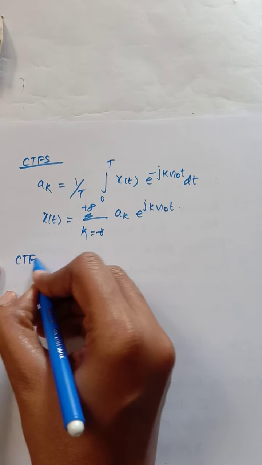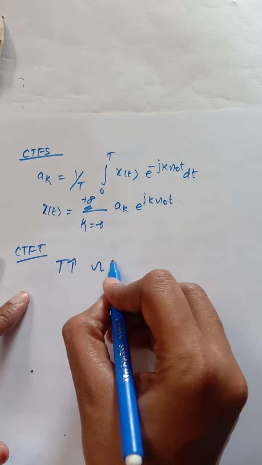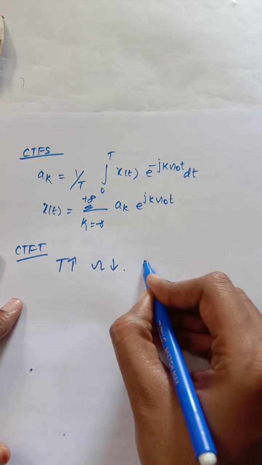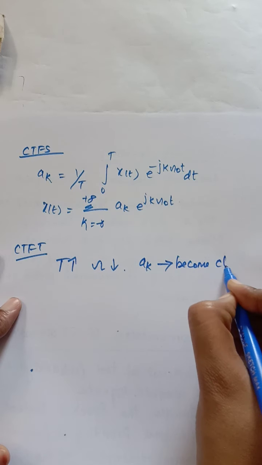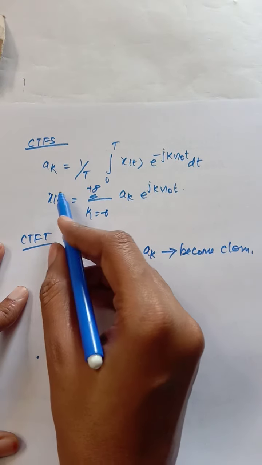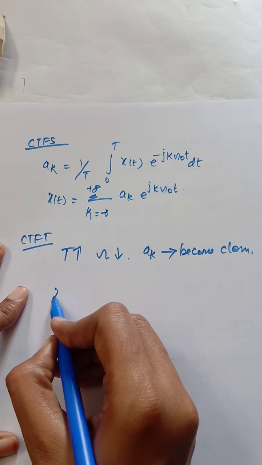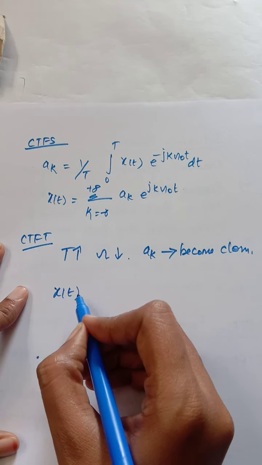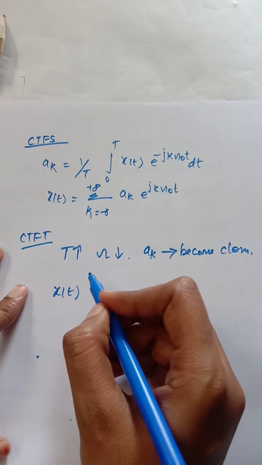Now for the CTFT, as the time period increases, the fundamental frequency decreases, so the Fourier coefficients become closer. So in this summation for x of t, we are going to have some modification.